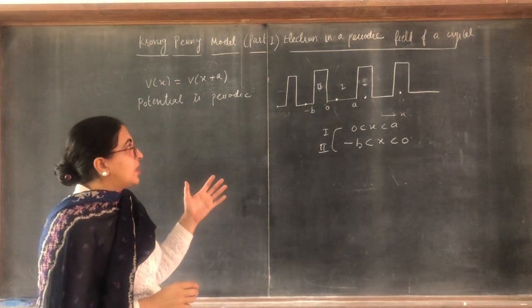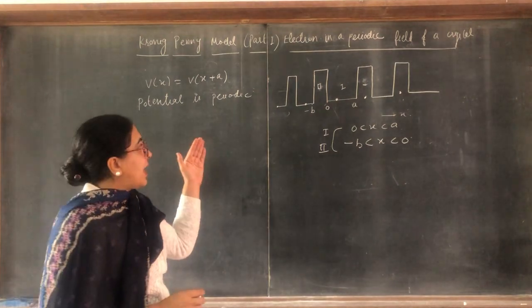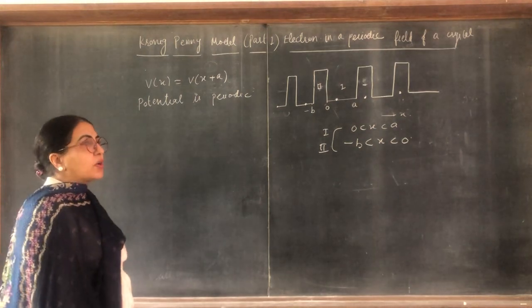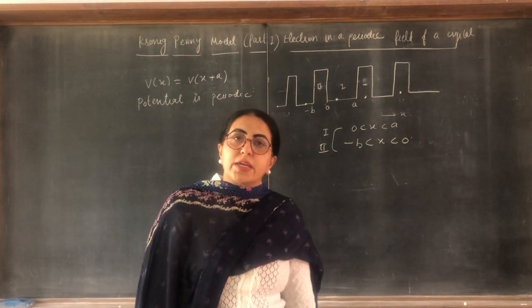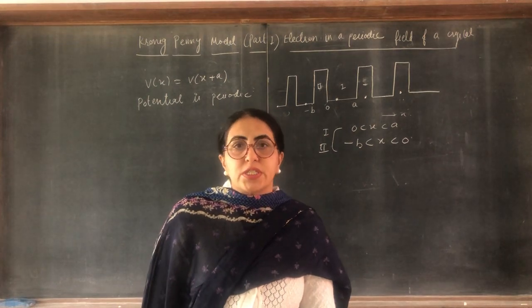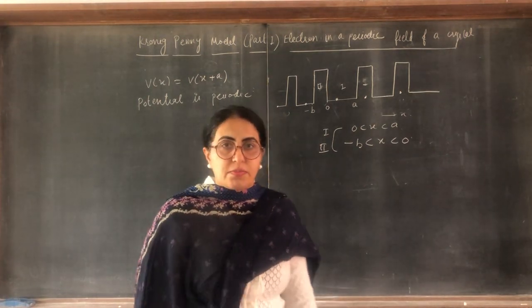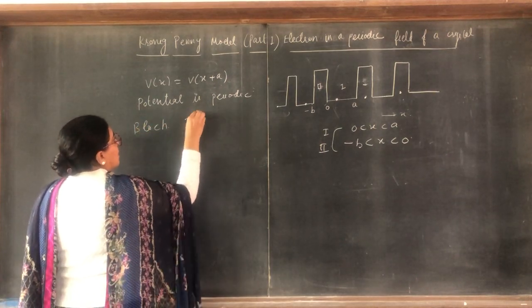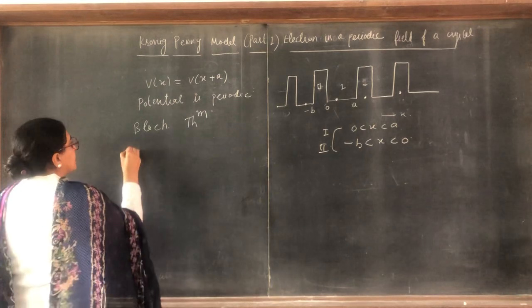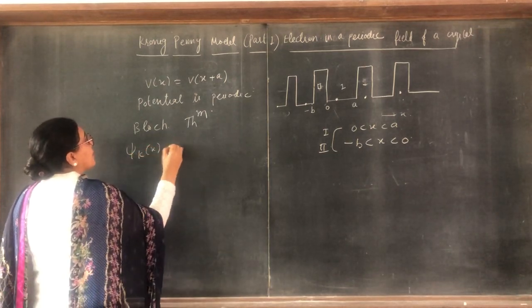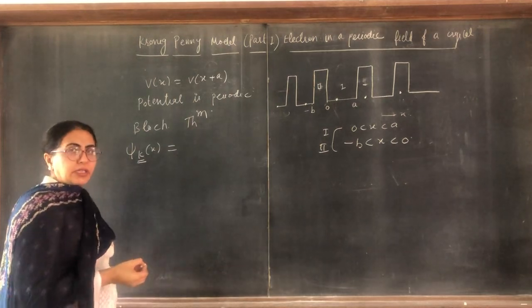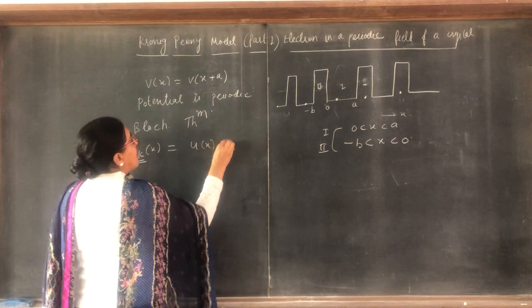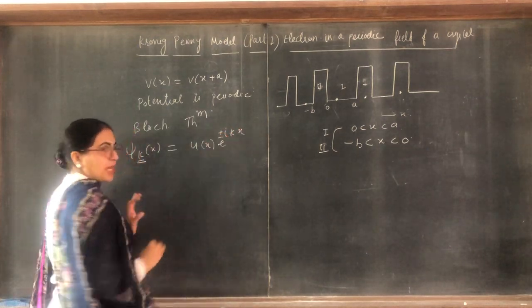To find the energies, we have to solve the Schrödinger wave equation. Because the potential is a periodic potential, the solution of the Schrödinger wave equation is given by the Bloch theorem. This is also important. According to that theorem, the solution for the wave function, where k is the propagation vector, must be psi(x) equal to u(x) e raised to the power plus or minus i k x. Clear.